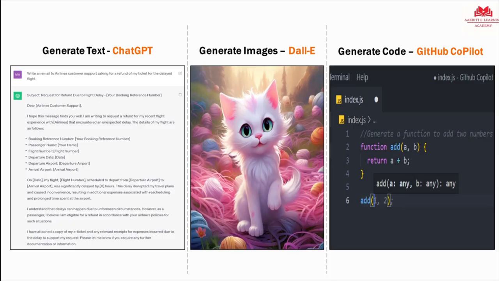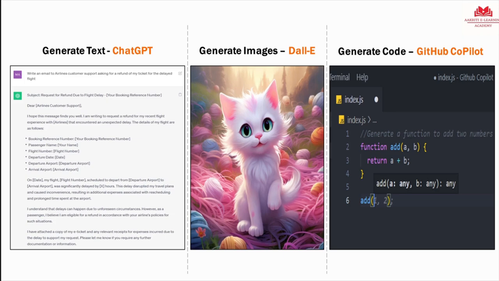It is generating this text for me. Similarly, I can use DALL-E, which is another generative AI model, and ask it to generate the image of a cat for me, which is really a cute cat. Or I can go to GitHub Copilot, which is an extension from GitHub, and ask it to write a code snippet for me. And remember, in all these cases, I am generating new content.